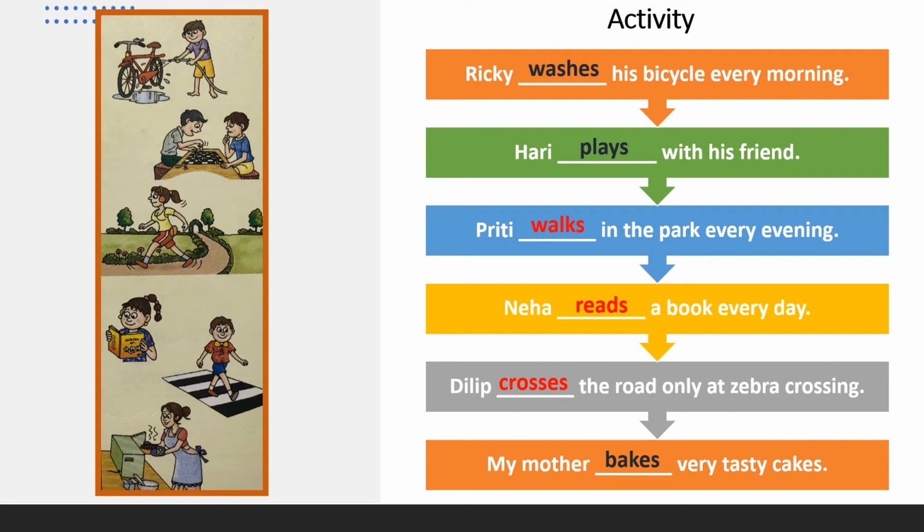So all these action words, these doing words, are called verbs. So with the help of the pictures, with the help of their actions, we come to know exactly what they are doing. These doing words are called verbs. Hope all of you understood this topic very well.